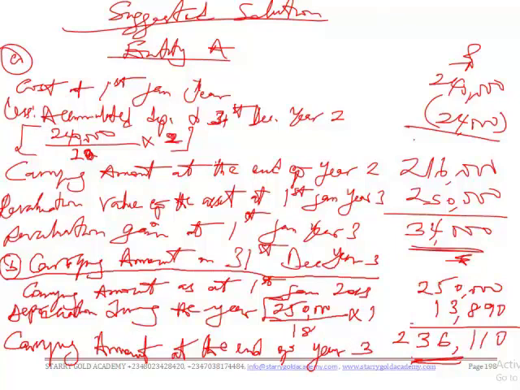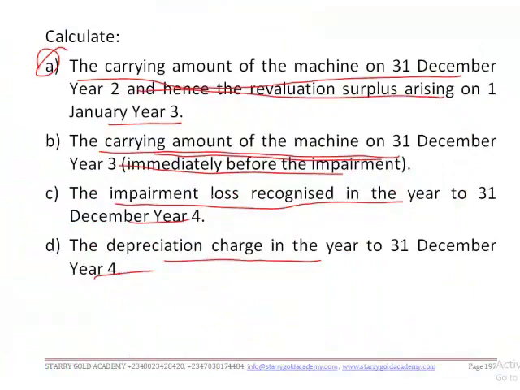Okay, so what's the question still asking us? The impairment loss recognized in the year to 31st December year 4.